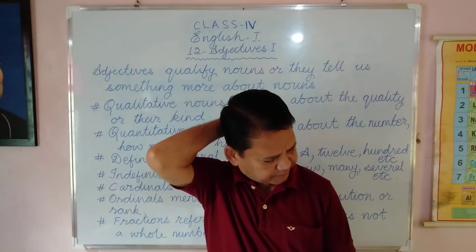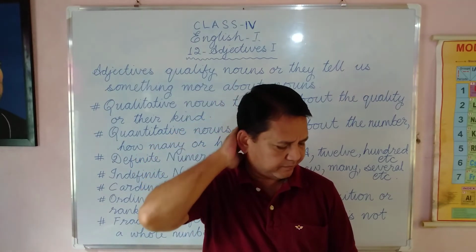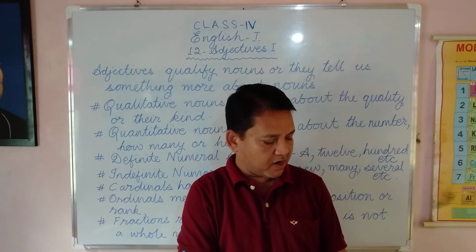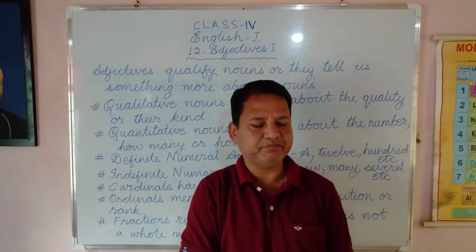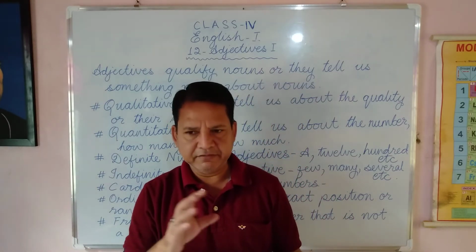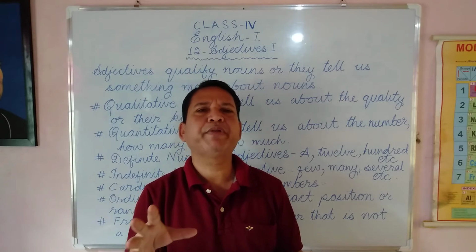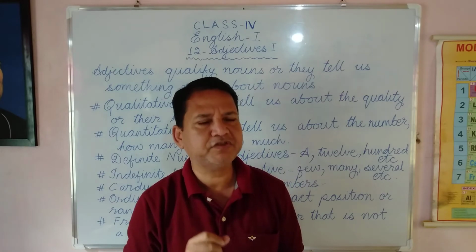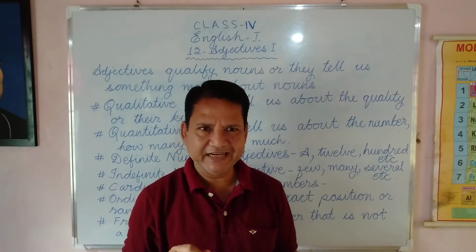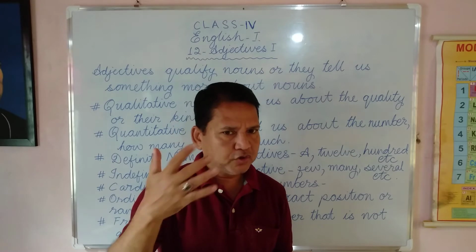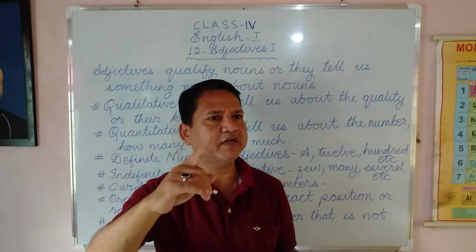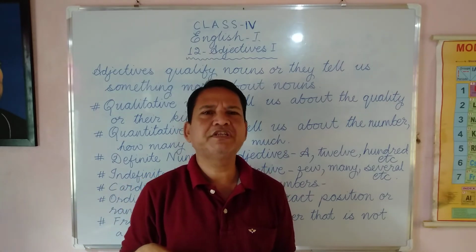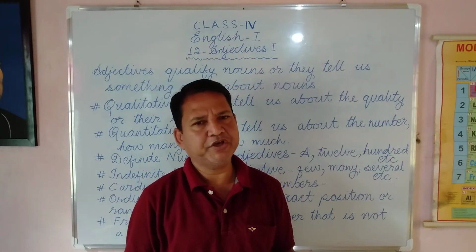Page number 58, Exercise A. State whether the underlined adjectives in the following sentences are qualitative or quantitative. It means in this exercise, in every sentence, some words have been underlined. You have to write whether the underlined words are qualitative or quantitative. To avoid confusion, keep this in mind: quality means what kind, quantity means how many. Okay, this will be easy.